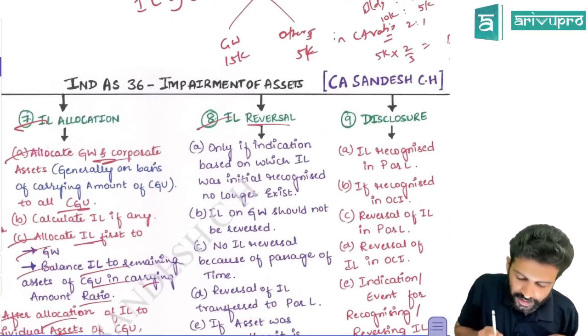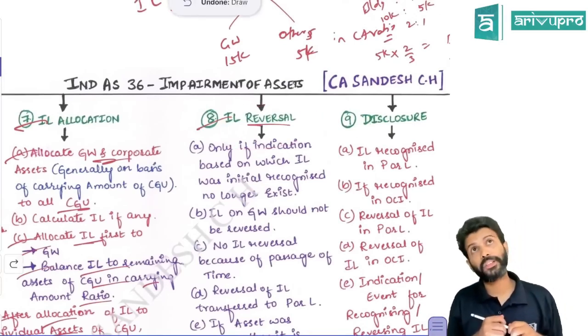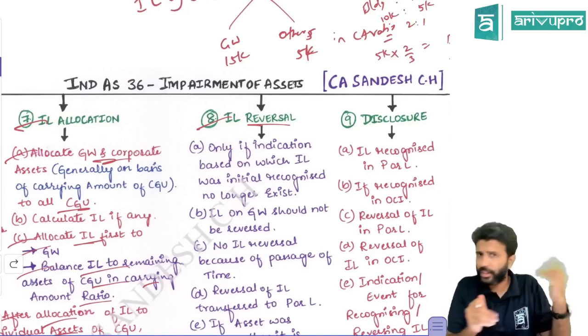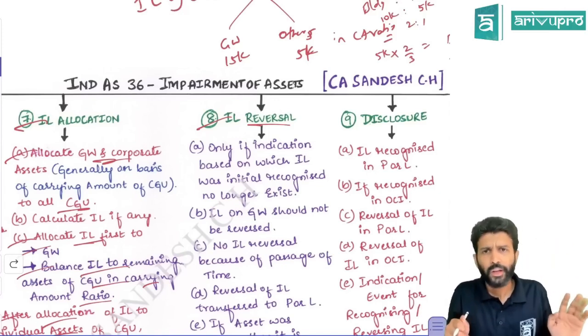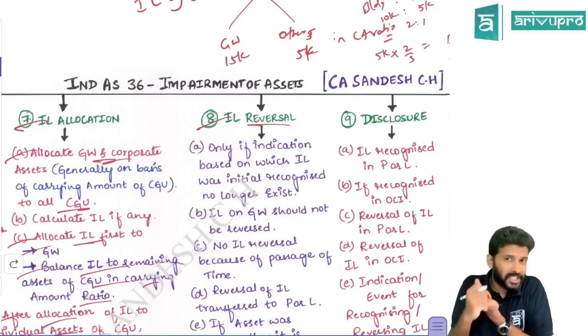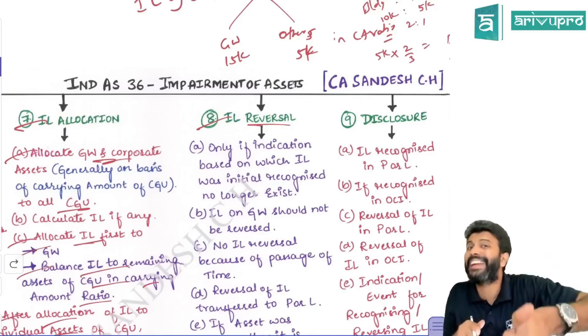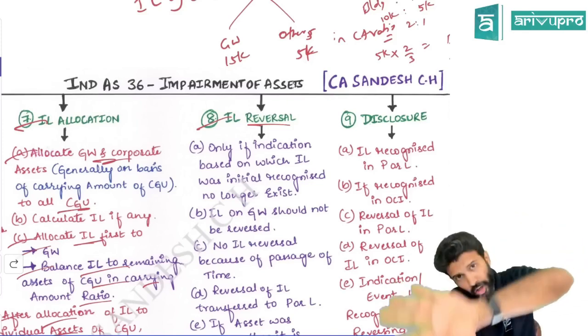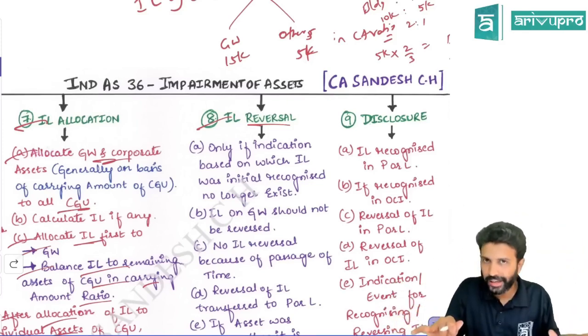All right. Next is reversal of impairment loss. Sir, can you reverse impairment loss? Yes. If you can charge impairment loss, then subsequently in later years, you can also reverse it. But reversal has some conditions. You would have charged impairment loss only when there was an impairment indicator. Now you can reverse impairment loss provided that indicator has either got reversed, no longer exists, or its